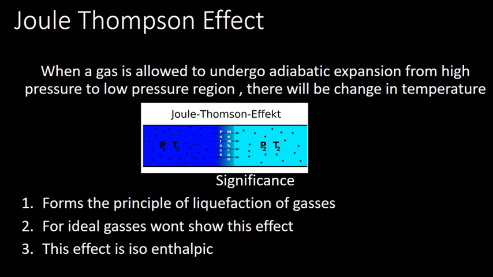Okay, so what are the things we have covered? Once more, what we have seen is what enthalpy is. Enthalpy is the heat lost or gained in a thermodynamic system at constant pressure. Then we have seen molar heat capacity. It is the amount of heat required to raise the temperature of unit mass of a substance through 1 degree centigrade. And it is of two types, specific heat capacity and molar heat capacity. And molar heat capacity again is of two types, at constant volume and at constant pressure.